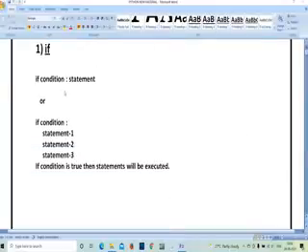Now, conditional statements, the if condition. The syntax of the if condition is that here we write a condition, and whatever statements you want to execute under that condition, you write them. If the condition is true, then only these statements get executed.